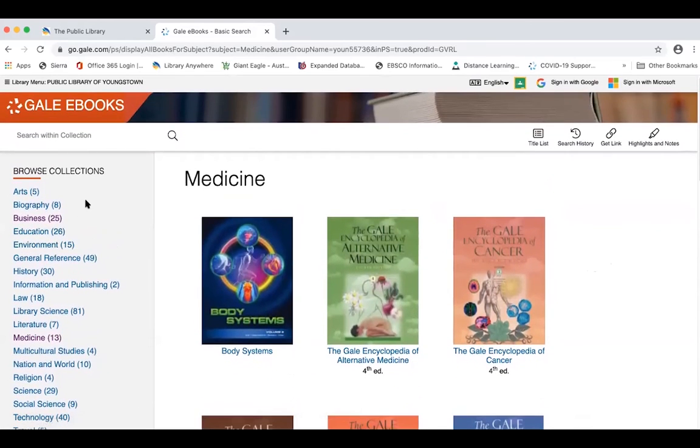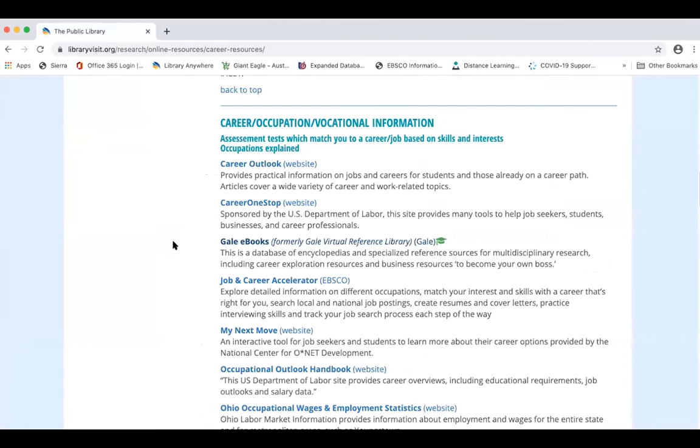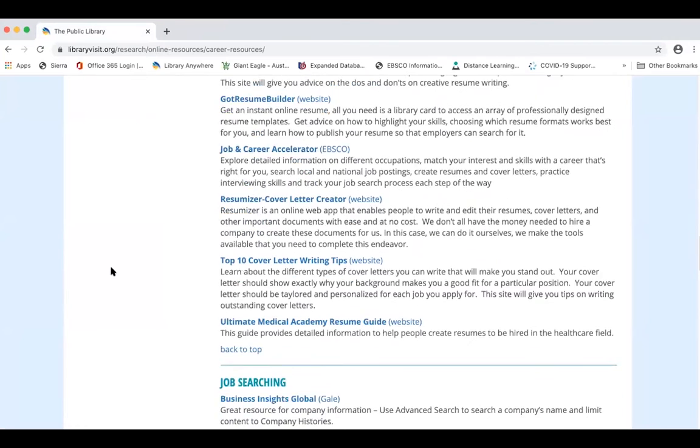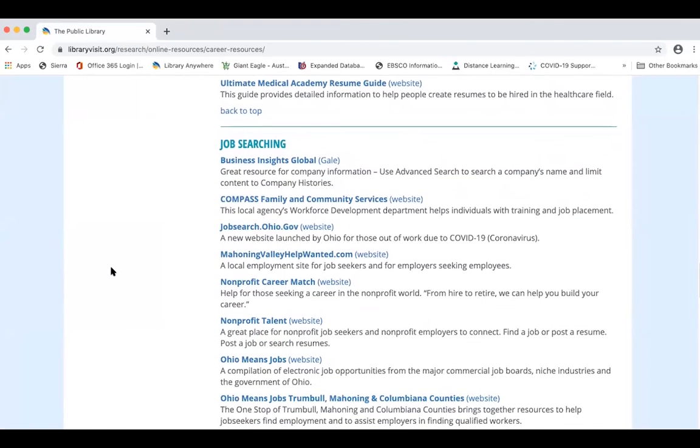And everything in Gale eBooks is, again, instantaneous, unlimited access. You just have to have a computer or a mobile device and the internet, and you'll be able to get into this resource using your library card. It doesn't have you create an account, so we'll just click the X to close it out. And we're going to move down to the job searching part. And I'm going to show you 2 resources here that are great for job searching.